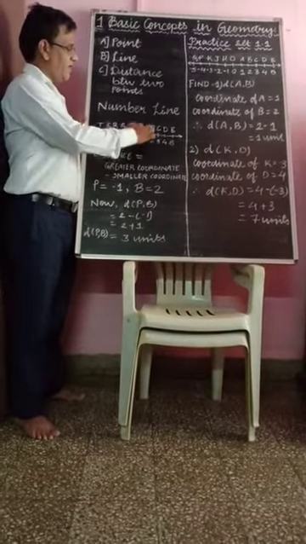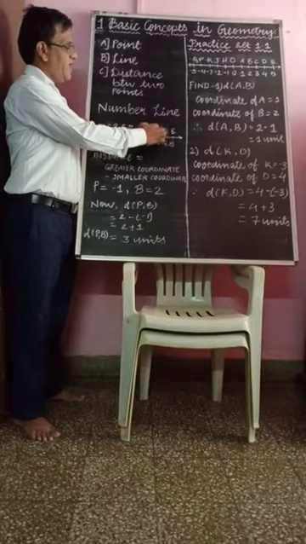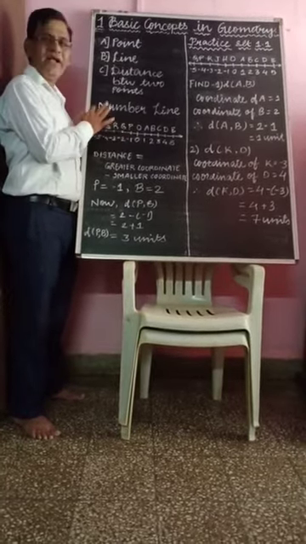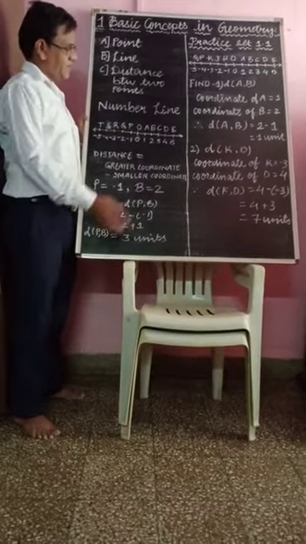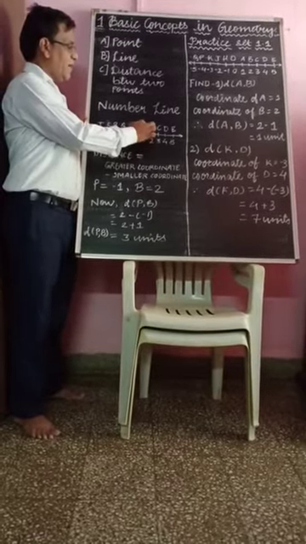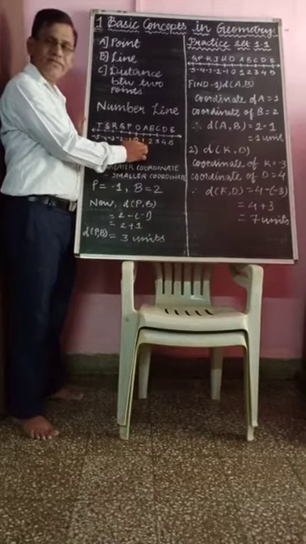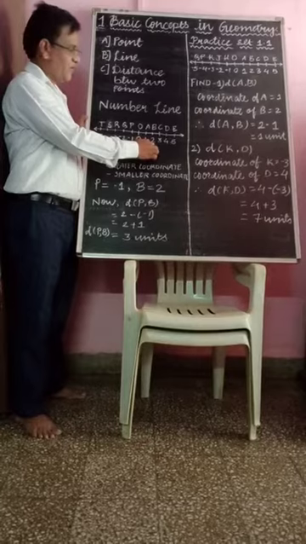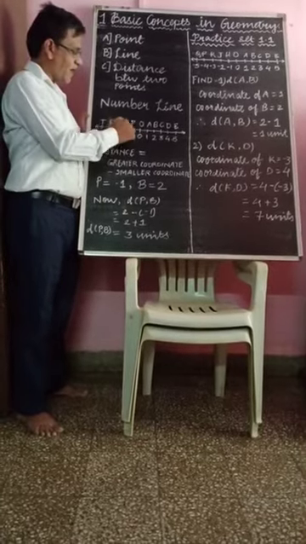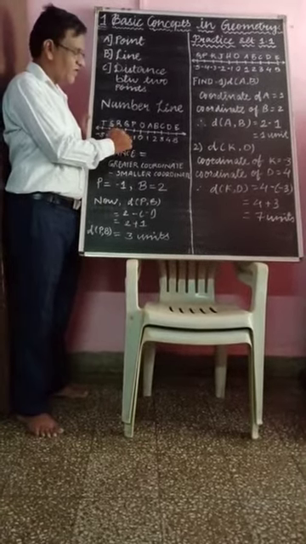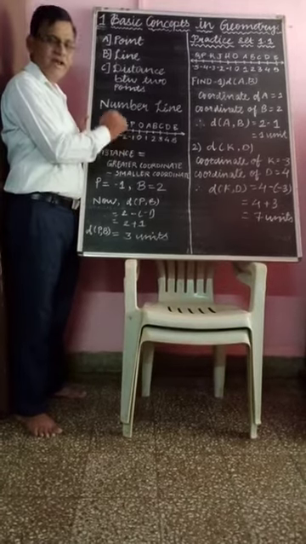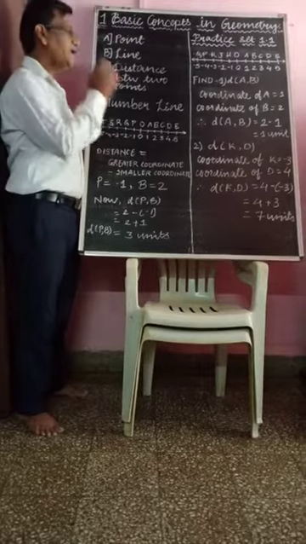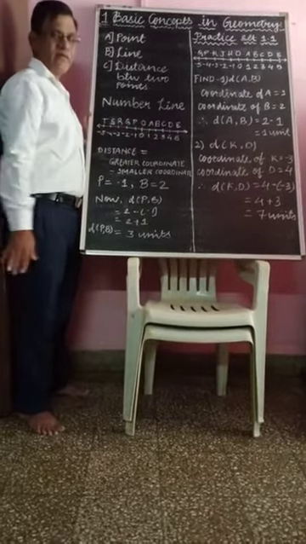The naming is given here O, A, B, C, D and E, and here P, Q, R, S and T. So point A has the coordinate 1, point B has the coordinate 2, and similarly point Q has the coordinate -2. These are called coordinates, and these are the points. A point is denoted by an alphabet and coordinates by numbers.